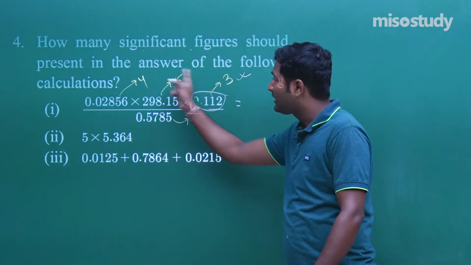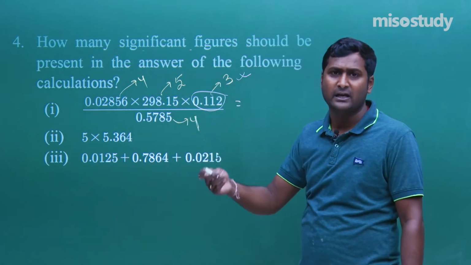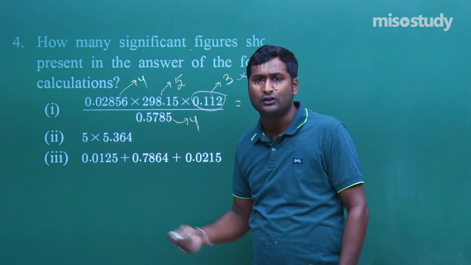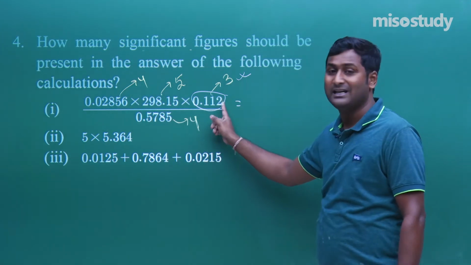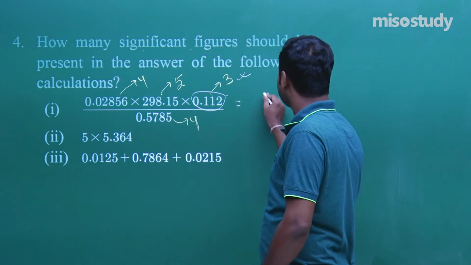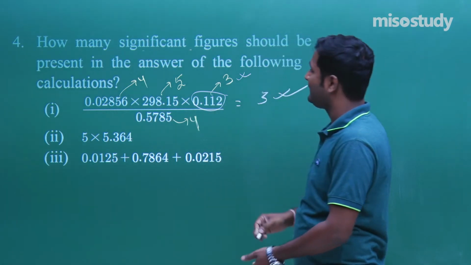So after multiplying, if we get a value like 4.4990 or 5.880, we have to take only 3 because this is the least one. So in this case the number of significant figures is 3.